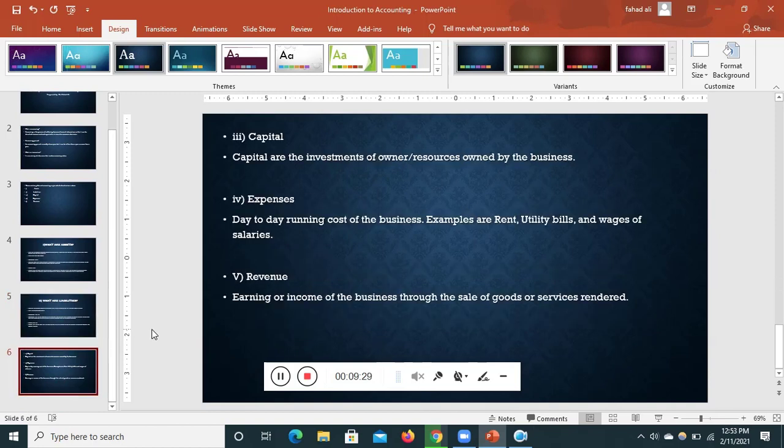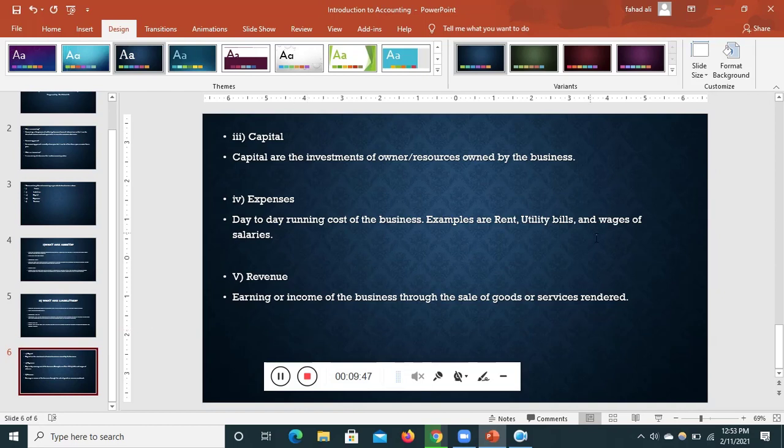Third foundation or pillar of accounting is capital. That is the investment of the owner of the business. Fourth is expenses, the day-to-day running cost of the business. It includes rent, utility bills, and wages and salaries. Revenue is the last pillar of accounting. That is the 5th pillar of accounting.